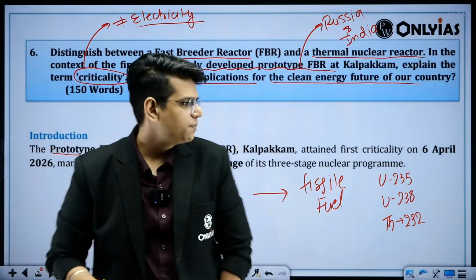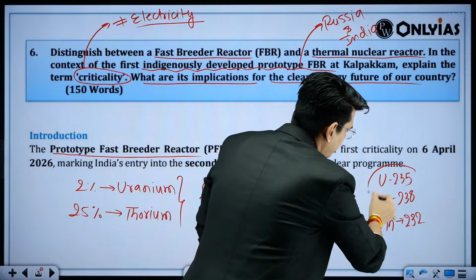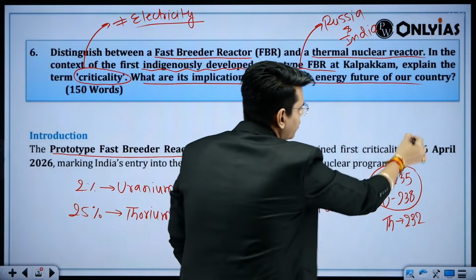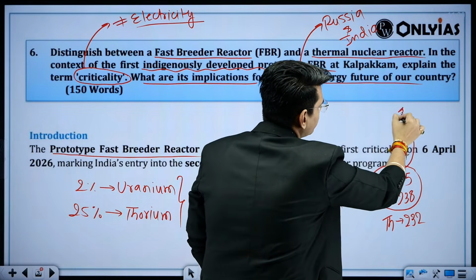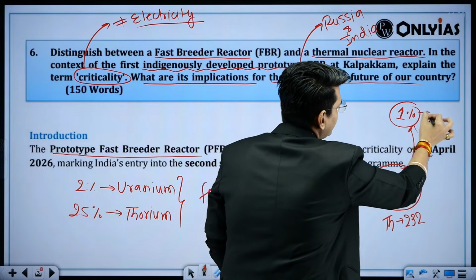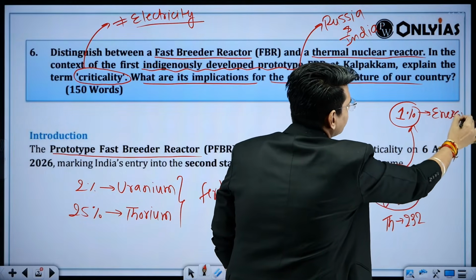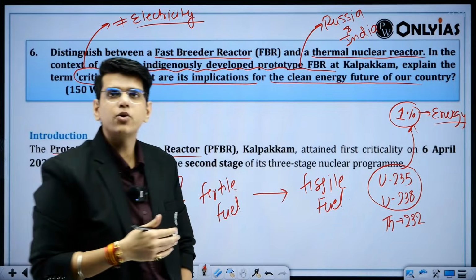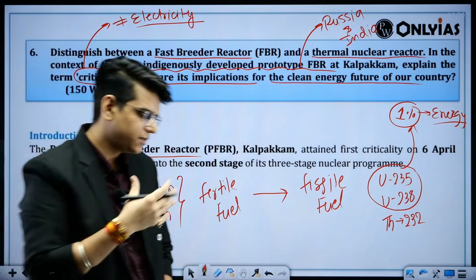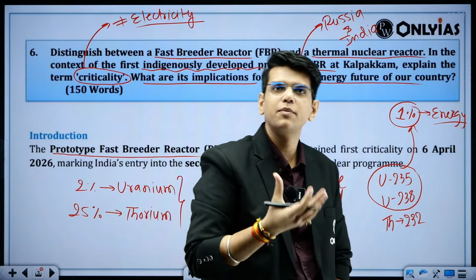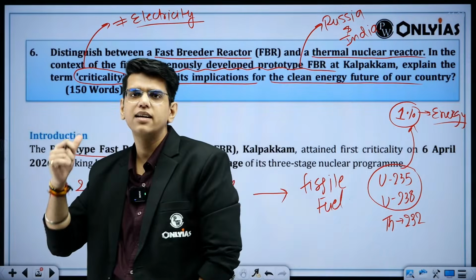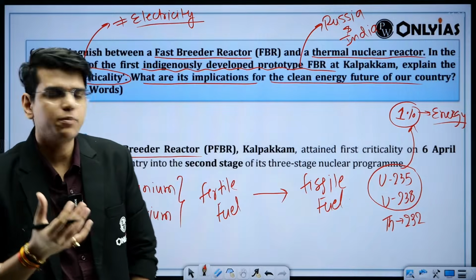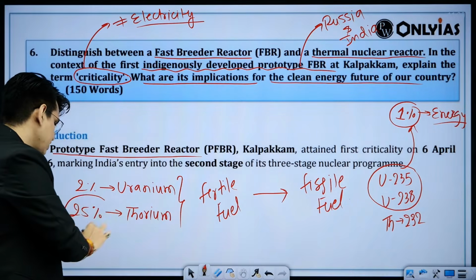Now, in the first part, you use this as your fuel and you can use only 1% to get the energy. Rest of it is waste for you. Indian nuclear program has 3 stages. First is thermal reactor, second is the fast breeder reactor, and third, we will use the thorium because we have so much of reserves of thorium.